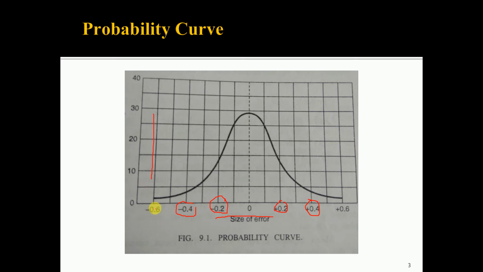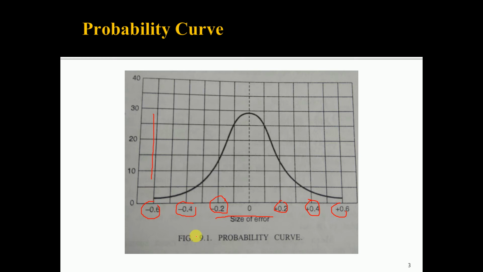And third, large errors occur infrequently and are improbable. If you look at the large errors here, this is minus 0.6 and this is plus 0.6. The curve approaches 0 here. That means in any kind of observation, the possibility of occurrence of the larger error is less compared to the smaller one.